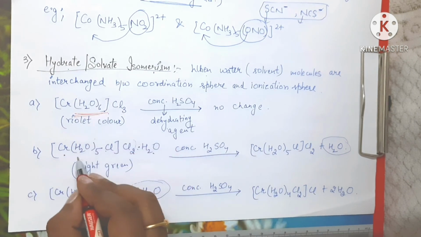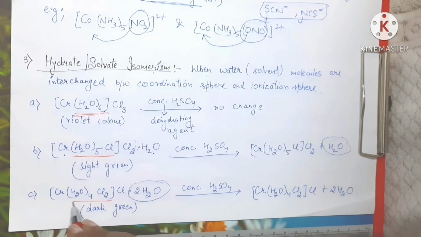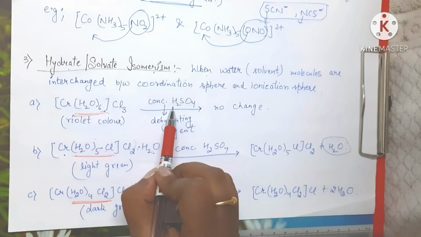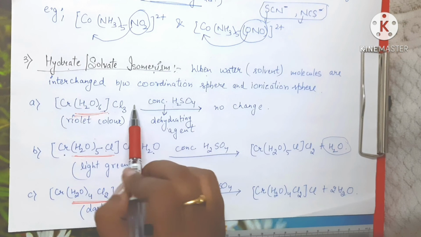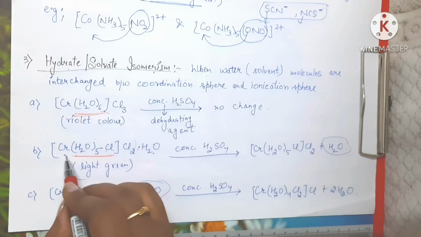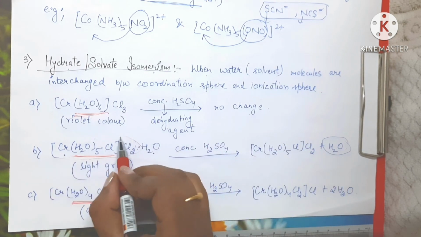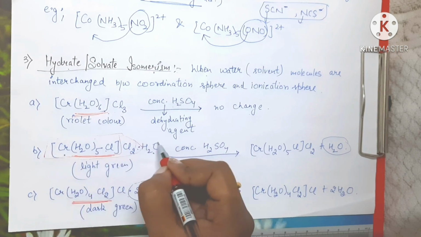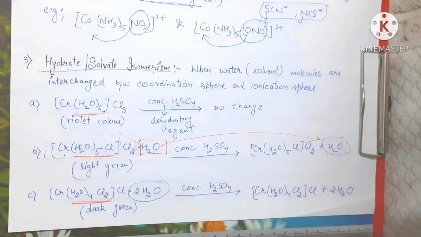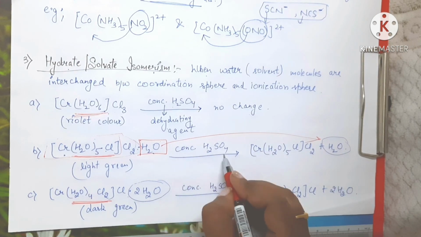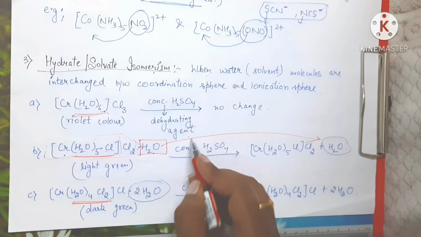Those ligands present inside the coordination sphere are not going to get removed by adding any amount of H2SO4. So what happens when we add concentrated H2SO4 outside the coordination sphere? No water molecule is present, so that's why there is no change. Here outside this coordination sphere, only one water molecule is present. That's why this one water molecule is removed, because here concentrated H2SO4 is acting as a dehydrating agent.